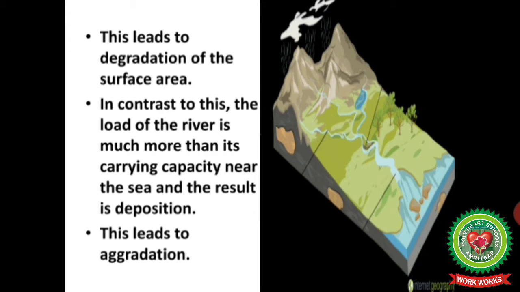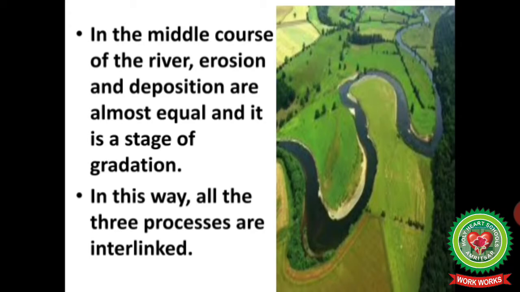In contrast to this, the load of the river is much more than its carrying capacity near the sea, and the result is deposition. So it leads to aggradation. It means that the main work of the river in the mountain is to do erosion and transportation, whereas in the deltas its main work is deposition. In the middle course of the river, erosion and deposition are almost equal and is a stage of gradation, means stage of leveling up. In this way, all the three processes are interlinked.